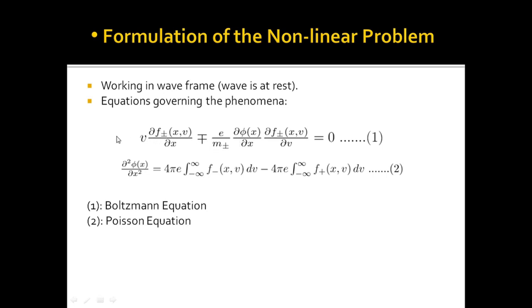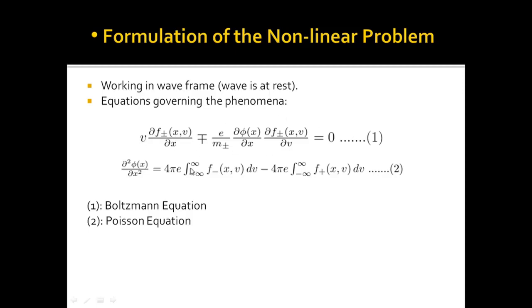Here there should be a dou F by dou t, but that is equal to 0 as we are in the wave frame. Also, dF by dt is 0 as we are working with collisionless plasma. We can always shift from wave frame to lab frame by Galilean transformation as we are in the Newtonian regime. Here in this equation, phi is the electrostatic potential, v is the velocity, dou phi by dou x represents electric field due to potential phi, and so minus e by m dou phi by dou x represents the force term. So we started with Vlasov equation and we have obtained equation 1.